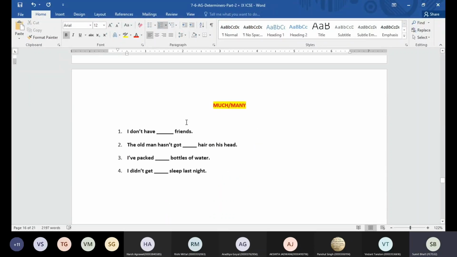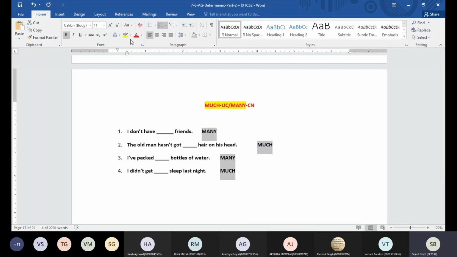Okay, now we have much and many, guys. So much is used for what type of noun? Uncountable. And many is for countable. I don't have dash friends. Many. The old man hasn't got dash hair on his head. Much. I have packed dash bottles of water. Many. I didn't get dash sleep last night. Much. So use the word accordingly.